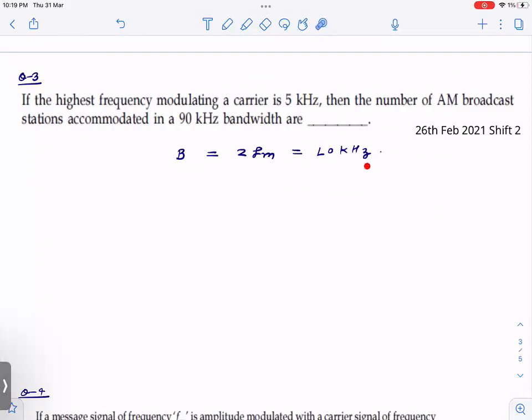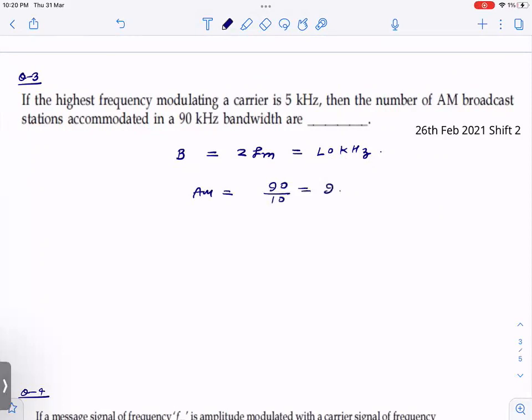Bandwidth is 10 kilohertz. Now the question is the number of AM broadcast stations accommodated in 90. So one bandwidth is 10. In 90, how many will come? 9. See, it is that simple, right?